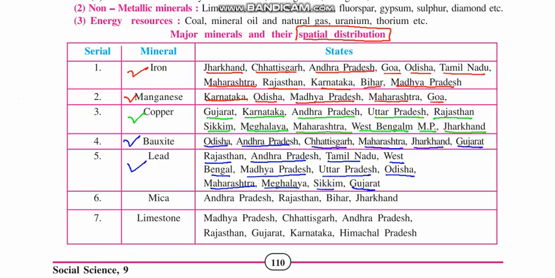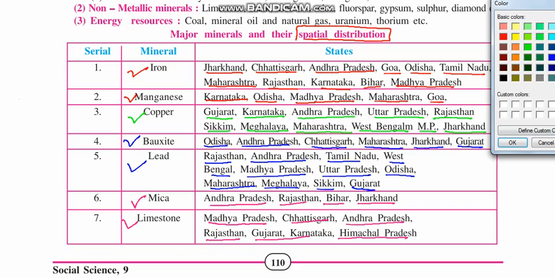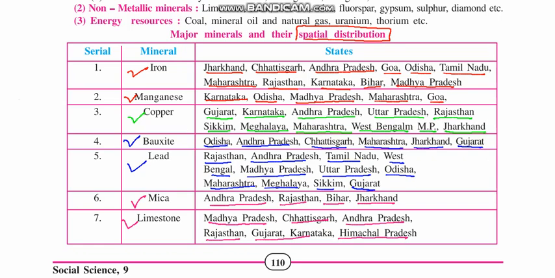It is available in Andhra Pradesh, Rajasthan, Bihar, and Jharkhand. Next is limestone, which is a non-metallic mineral. Madhya Pradesh is one of the leading producers of it. Also Chhattisgarh, Andhra Pradesh, Rajasthan, Gujarat, Karnataka, and Himachal Pradesh. So these are some of the places where the minerals are available in different quantities.